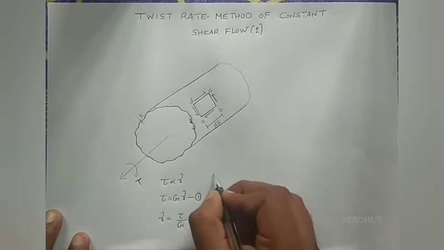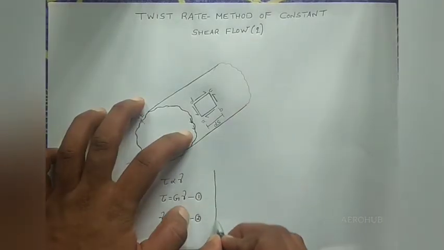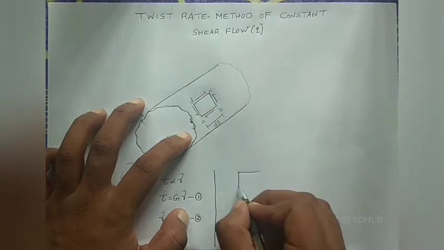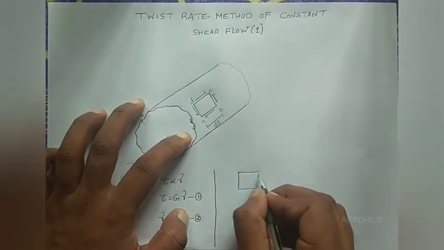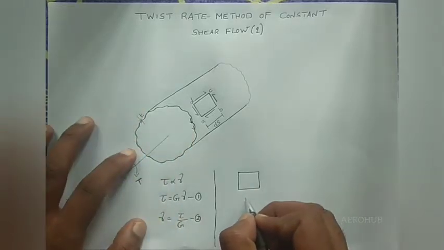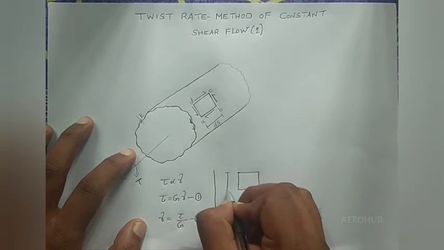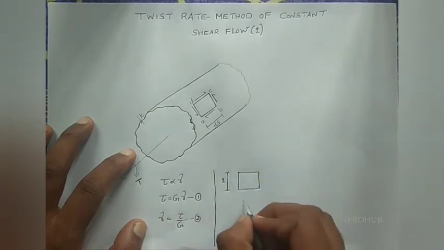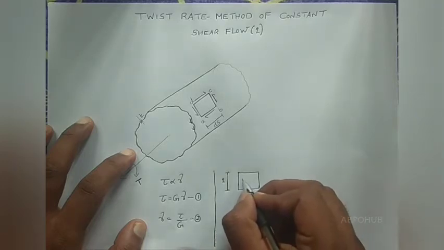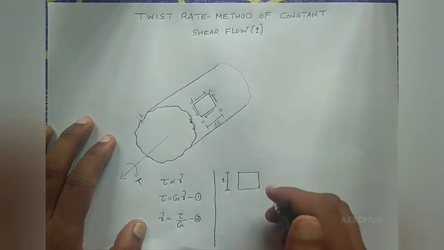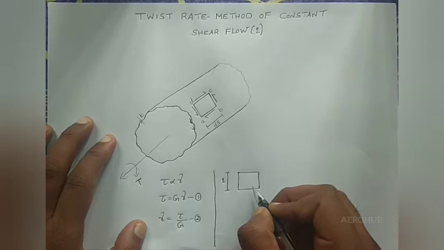Now we will consider this 2D element, of length ds, and the height is 1 here. Because of the application of torque load, this element will also undergo a certain amount of twist, that is, a certain amount of shear strain.